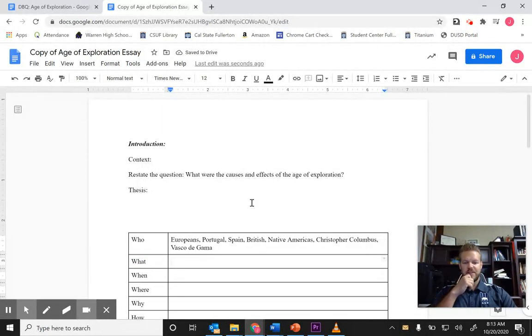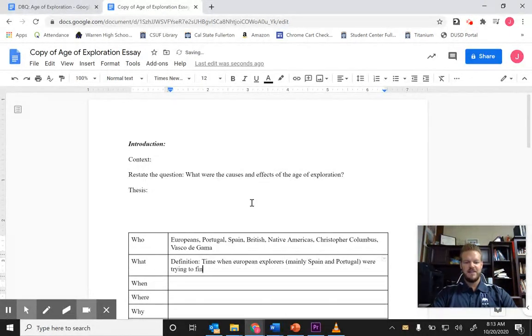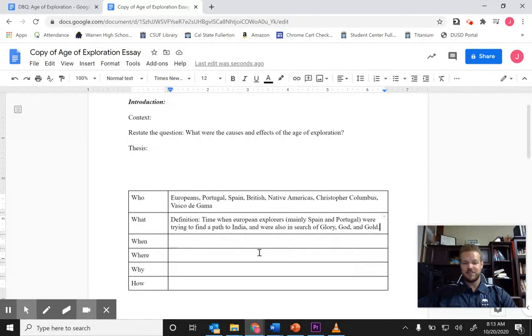Okay. So, what is the Age of Exploration? This is basically a definition. So, it's a time when European explorers, mainly Spain and Portugal to start, were trying to find a path to India, and were also in search of glory, God, and gold. And if you know your notes, that is fame, Catholicism, and gold being anything that has to do with wealth.